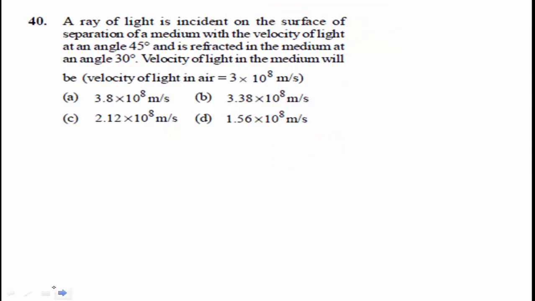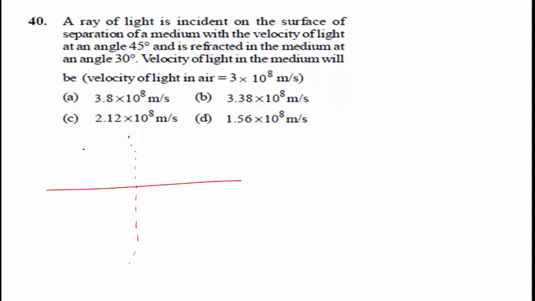The next question is, a ray of light is incident on the surface of a medium at an angle of 45 degree and is refracted in the medium at an angle of 30 degree. The velocity of light in the medium will be, here, this is the normal to the surface.